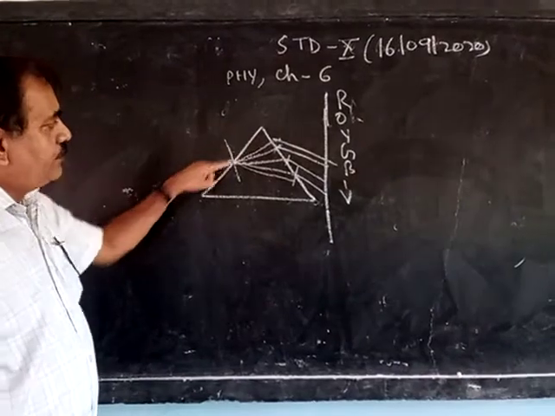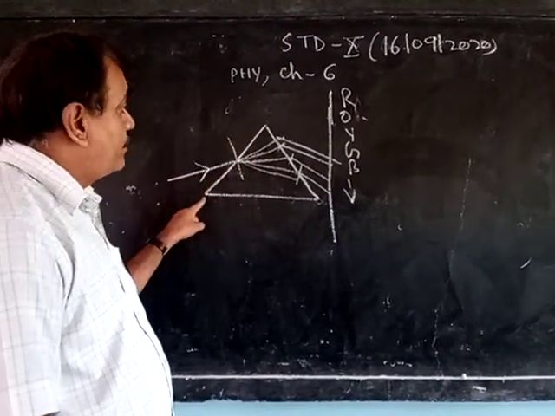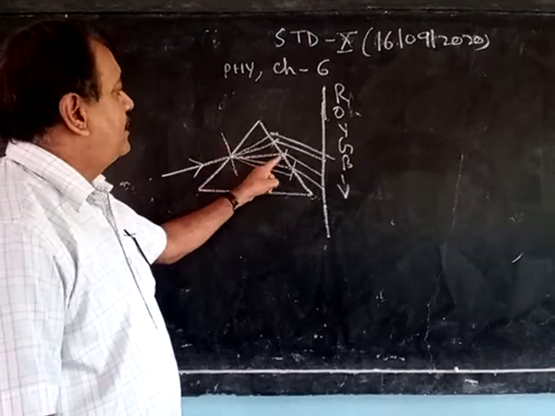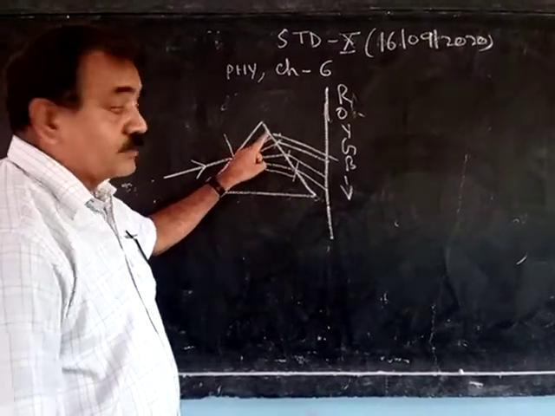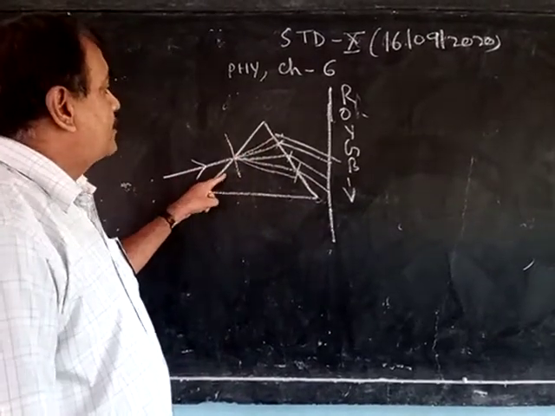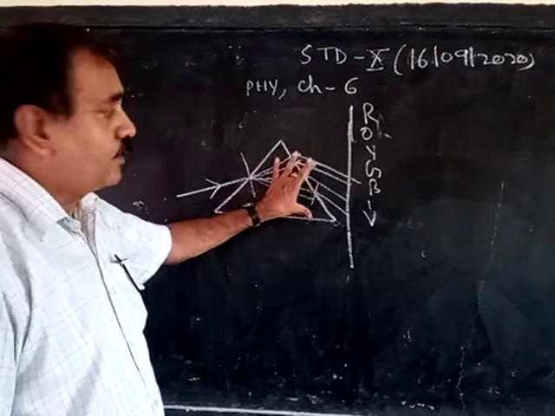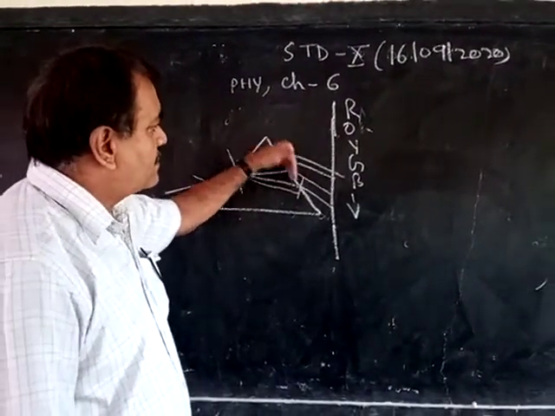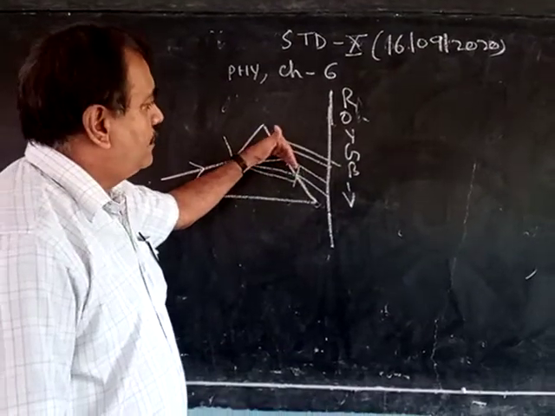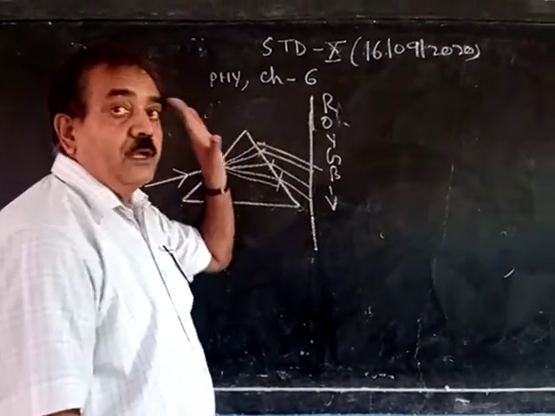The dispersion takes place at the first face of the prism, and deviation at the second face. So this question comes: where does dispersion take place? On the first face, dispersion and deviation both, you can say. Here also it disperses, here also it disperses. And finally, at the second face, the dispersed light deviates towards the base of the prism.